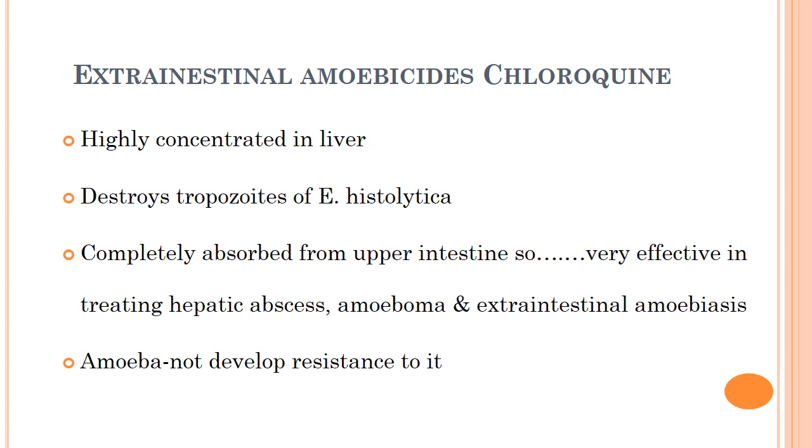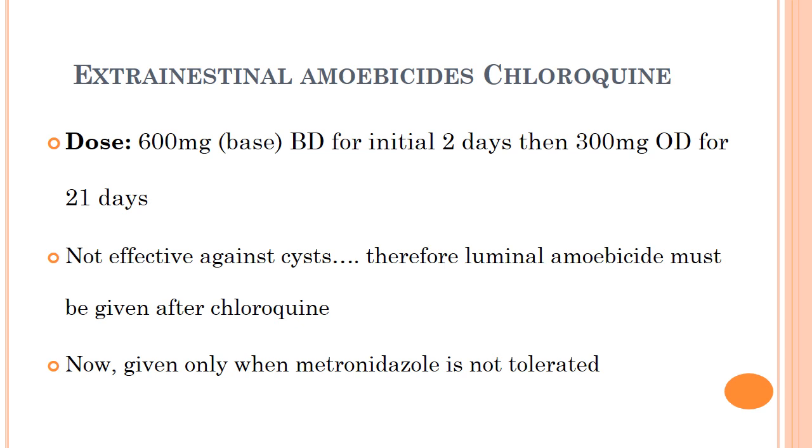Now, drugs for extraintestinal amoebiasis only, that is chloroquine. Chloroquine is highly concentrated in liver. It destroys trophozoite of E. histolytica, completely absorbed from upper intestine, so it is very effective in treating hepatic abscess, amoeboma, and extraintestinal amoebiasis. Amoeba do not develop resistance to it. Dose: 600 mg base BD for initial 2 days, then 300 mg OD for 21 days. It is not effective against cyst, therefore a luminal amoebicide must be given after chloroquine therapy. Now given only when metronidazole is not tolerated.